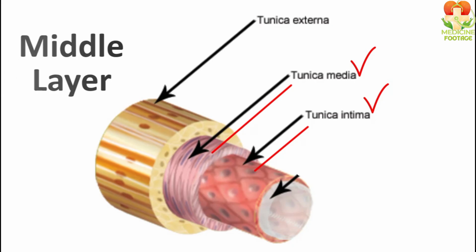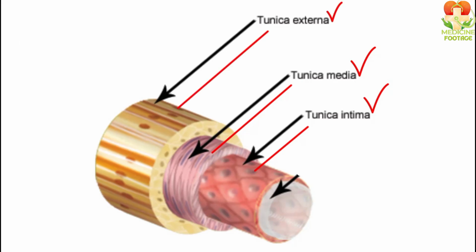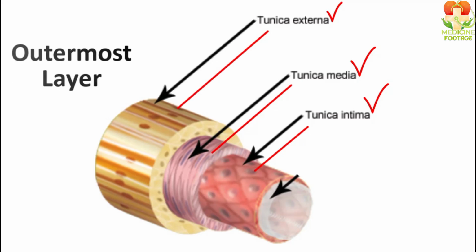As the name suggests, the middle layer is called tunica media. The third layer is tunica externa, which comes from external, meaning the outer layer. The outermost layer of blood vessels is called tunica externa. So these 3 layers are present in arteries and also in veins, but capillaries have only one layer, called tunica intima.